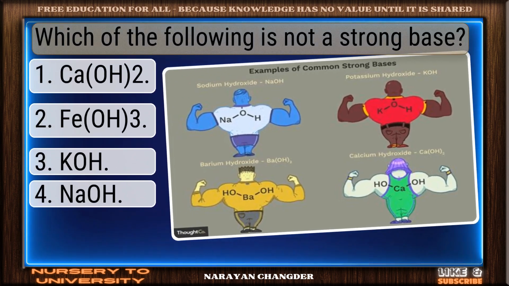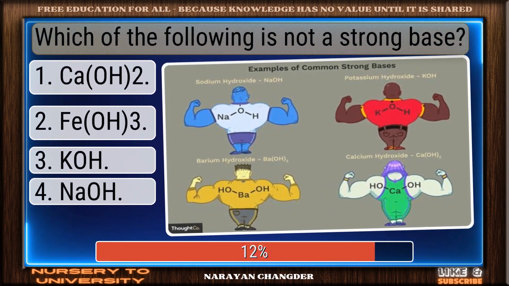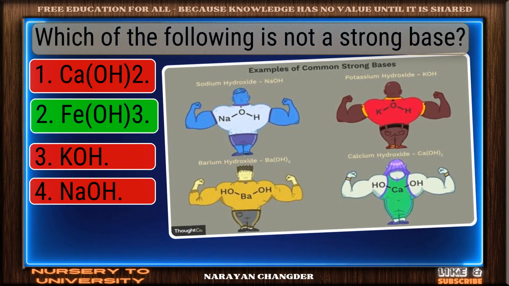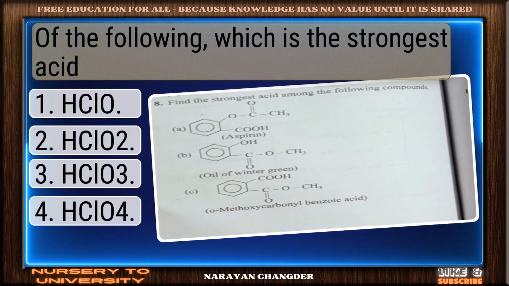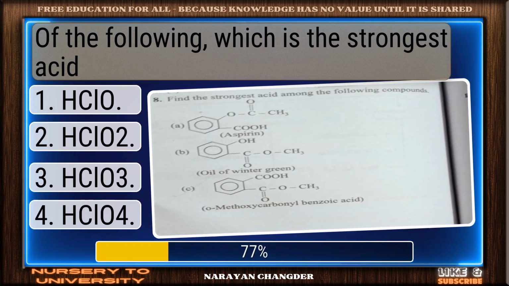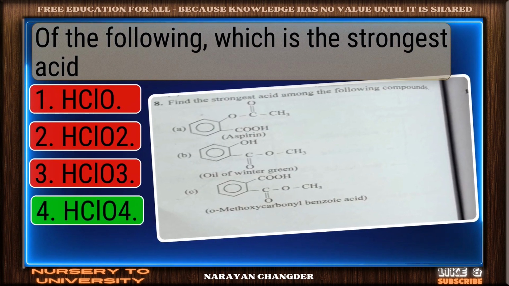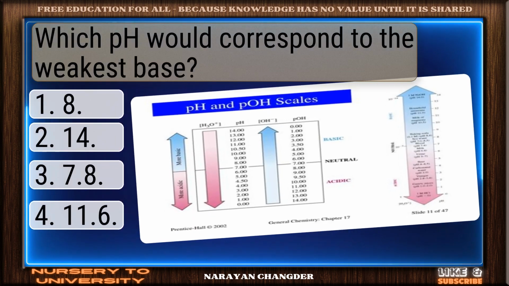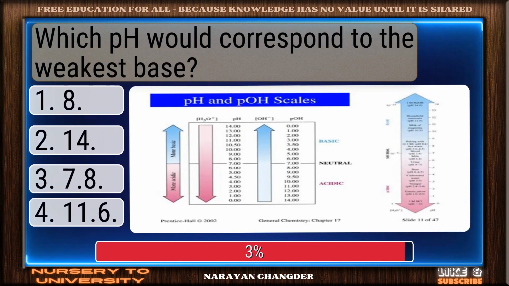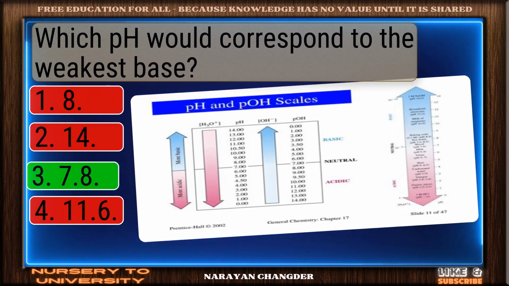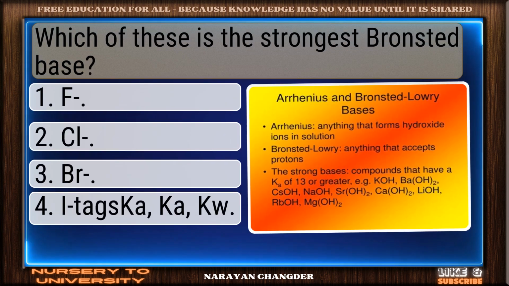Which of the following is not a strong base? Bravo. Fe(OH)3 is the answer. Of the following, which is the strongest acid? Excellent choice. HClO4 is the right answer. Which would correspond to the weakest base? Right again. 7.8 is a valid answer.